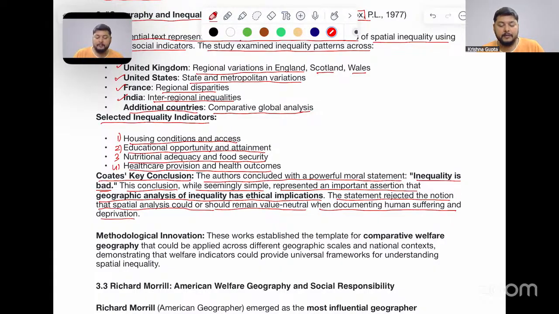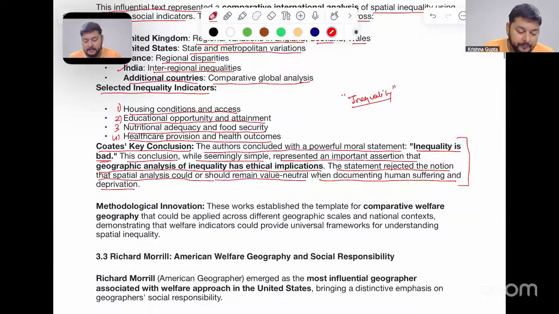So this was highlighted with a single quote, inequality is bad. Whenever you are writing an answer with an aspect of inequality, you can use this quote. Just remember this and add it to your notes.